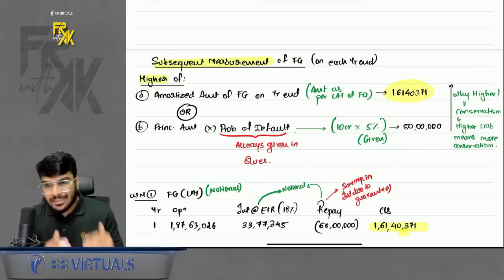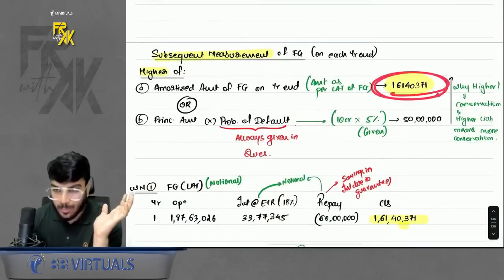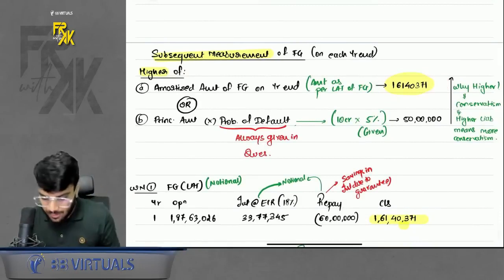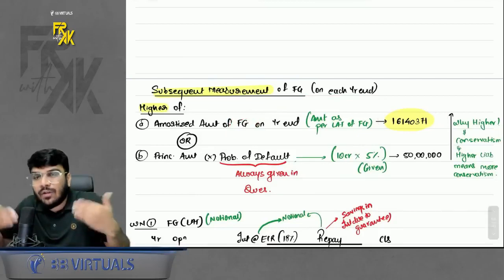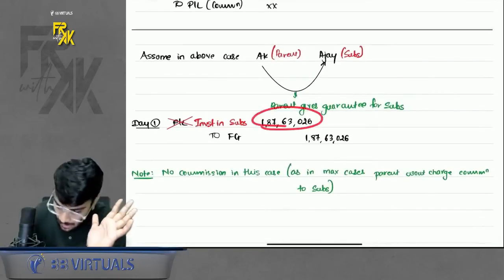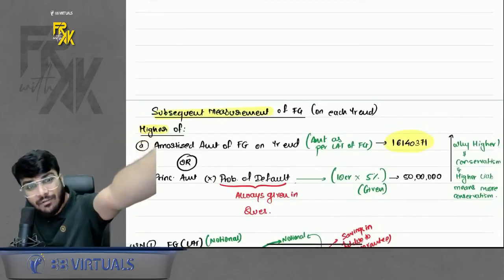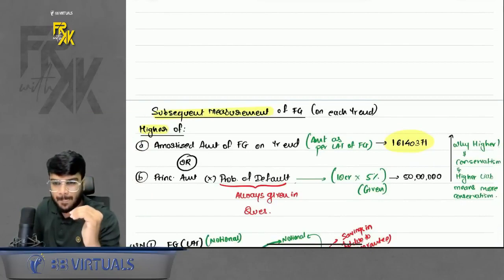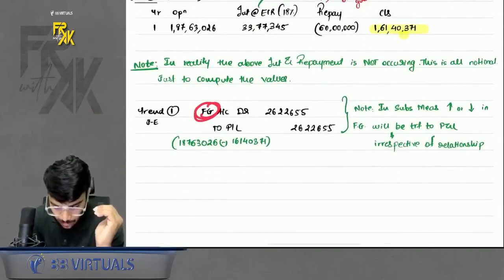Okay, for this we will discuss in the question also. Just remember, for example, let's say this value turns out to be higher, so my financial guarantee at year end will stay at this value only. Now, don't book more guarantee than this value. It means that your guarantee was worth 1.87 CR, and now at year end it should be at 1.61 CR. So from 1.87 you have to come to 1.61. So reduce the guarantee value at year end. Okay, so you will pass an entry, financial guarantee to PNL.